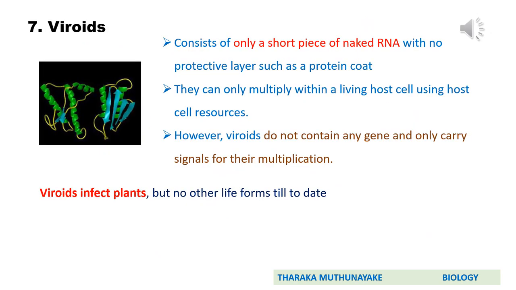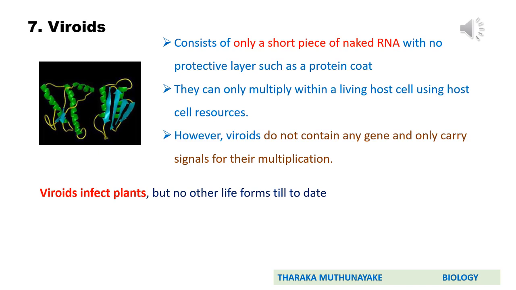The next group of microorganisms is viroids. These have a very simple structure. They consist of only a short piece of naked RNA. Actually, this is somewhat like a circular RNA. They do not possess any outer protective layer like a protein coat. These can multiply only within a host cell using host cell resources. However, viroids do not contain any gene in their RNA and only carry signals for their multiplication.